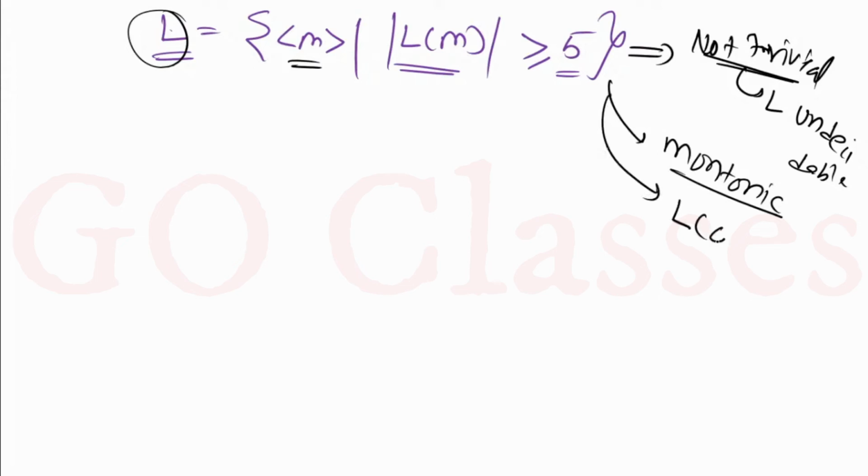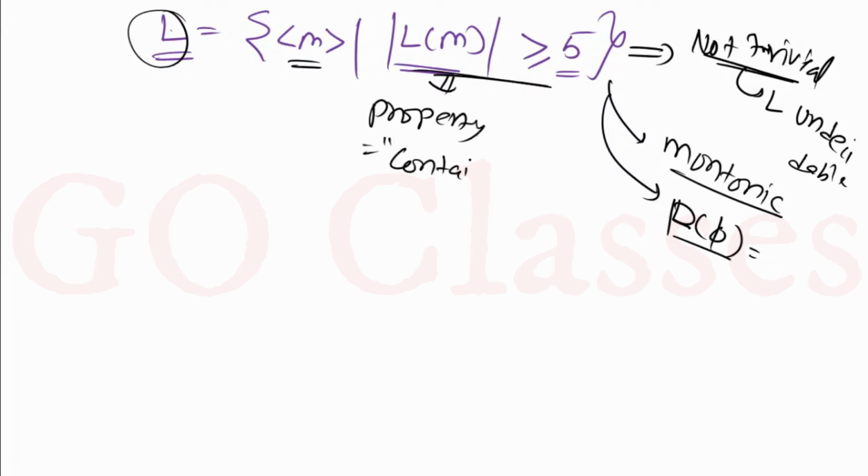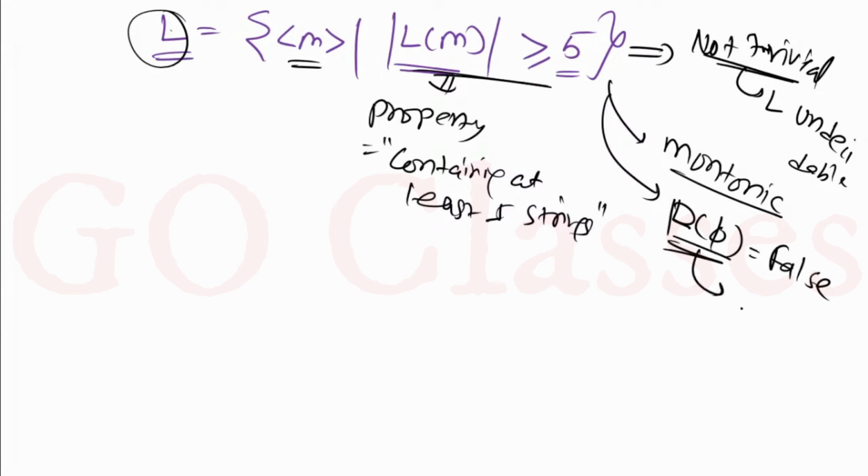Now let's check whether the empty language will satisfy this or not. What is this property? The property is basically containing at least 5 strings. So now let's see whether the empty language will satisfy this property or not. You can notice that the empty language does not satisfy this property. So from this you can directly say that L complement is not RE. Okay. But what about L? We want to find out about L.